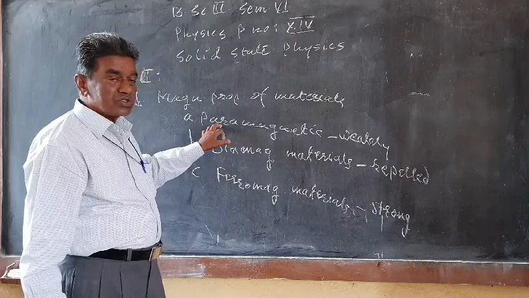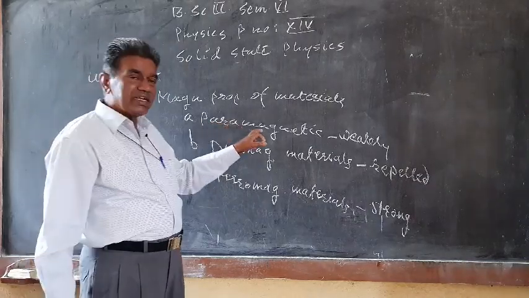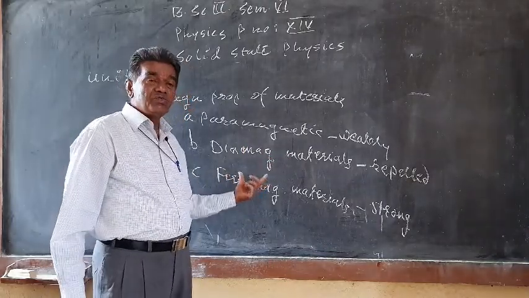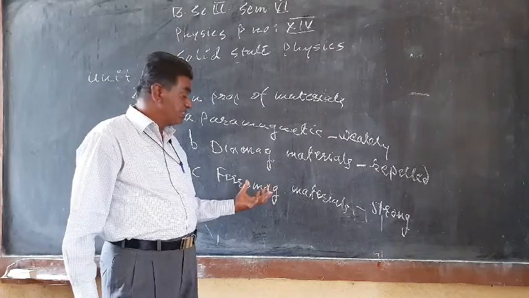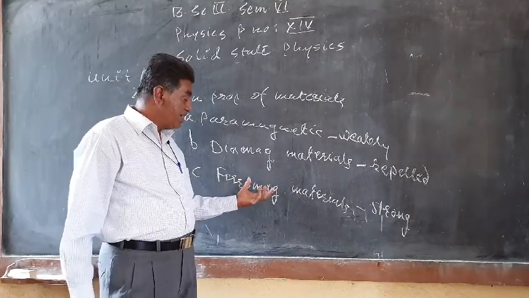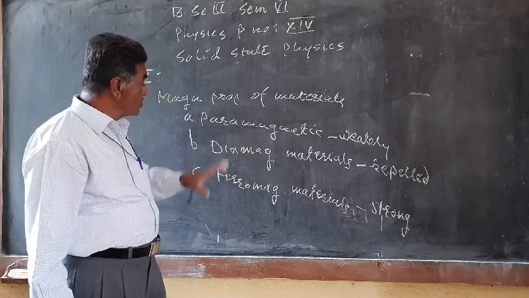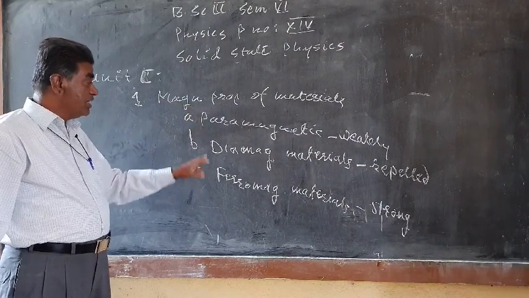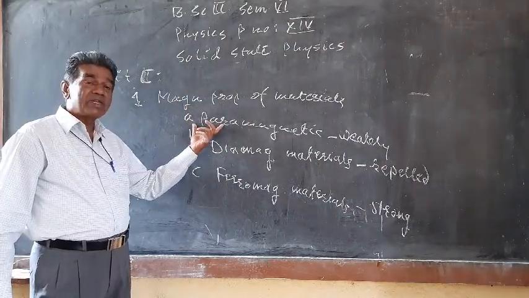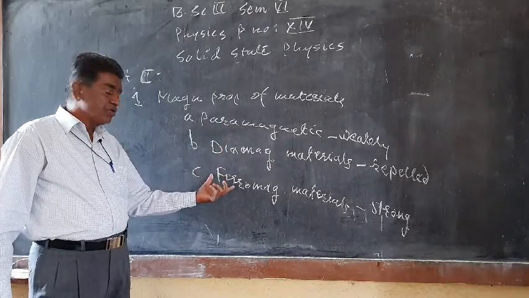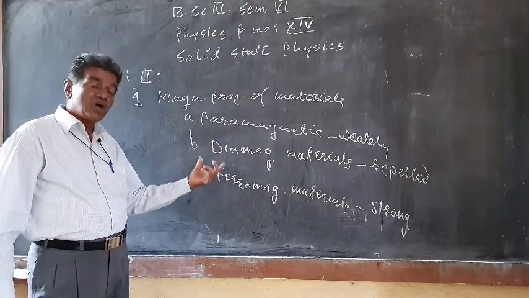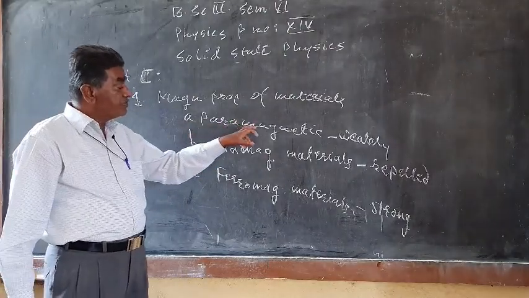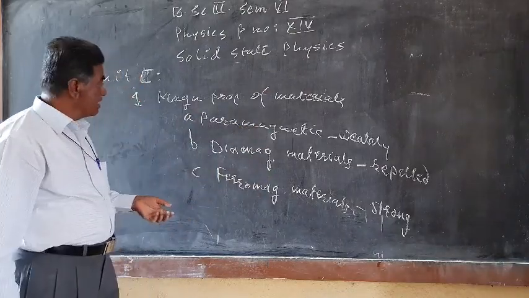Also in this case we have to study the Langevin theory of paramagnetism, Langevin theory of diamagnetism, and the basic theory to explain the magnetization produced in these, so Curie law and like this. So in this case we have to study this much. According to magnetic properties, materials are classified into 3, and we have to study what is meant by paramagnetic, diamagnetic and ferromagnetic material, and some differences between them on the basis of their attraction towards the magnetic field, and so on.